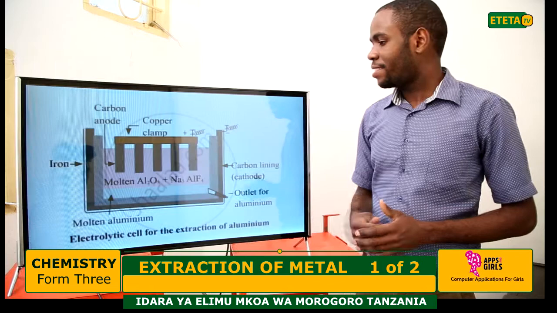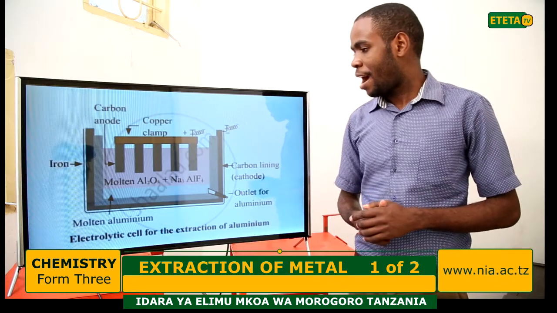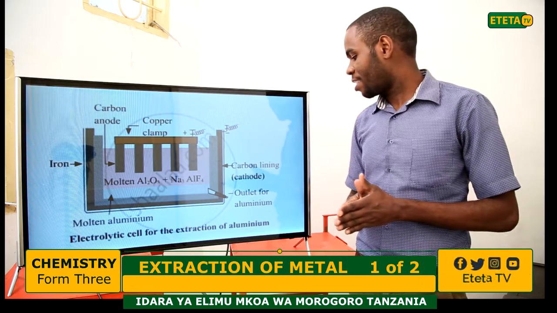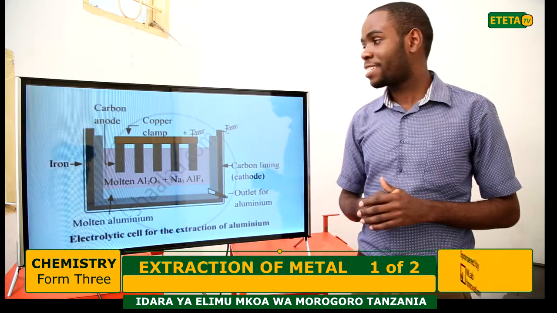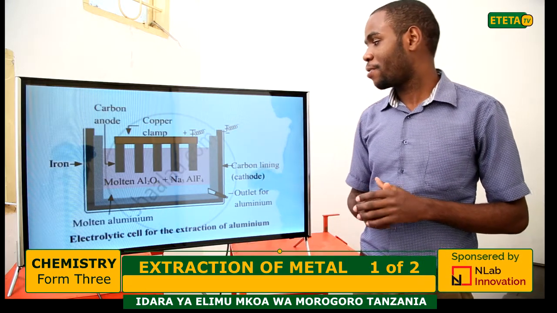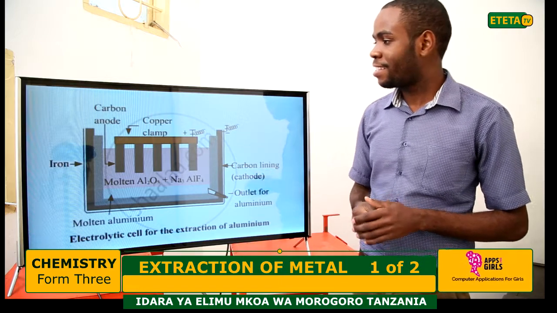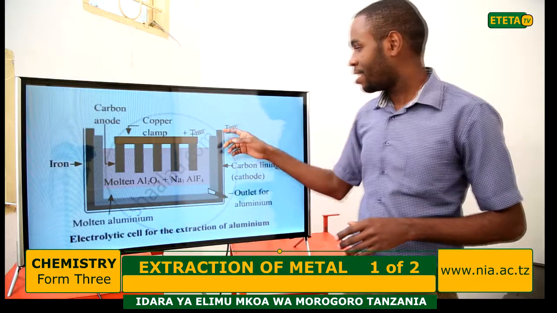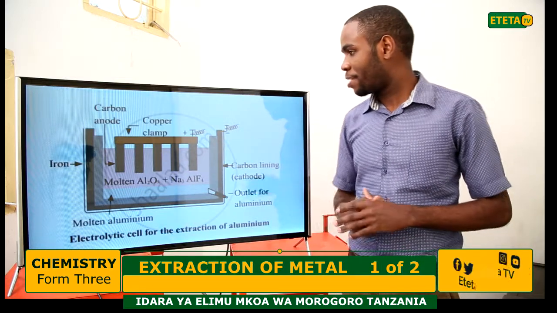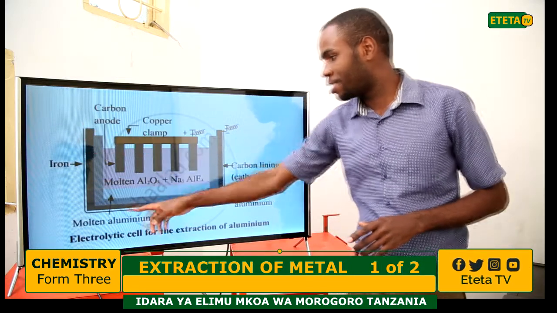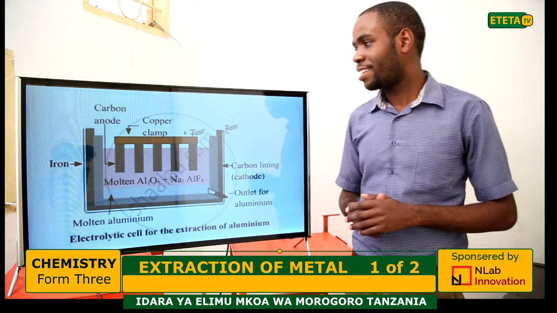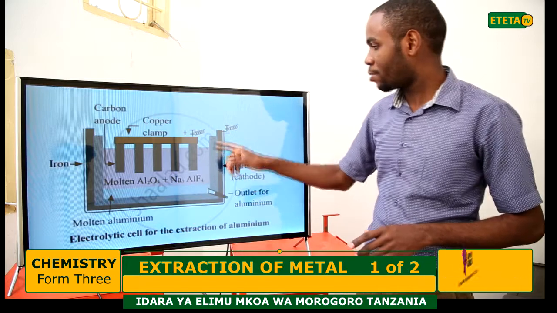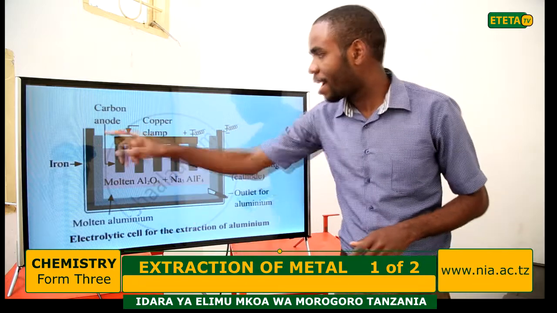This is the diagram which shows the electrolytic cell for the extraction of aluminium. As I said, in this electrolytic cell there is the iron sheet, which is outside here, and inside the iron sheet it is lined with the cathode. So this one here is the cathode.